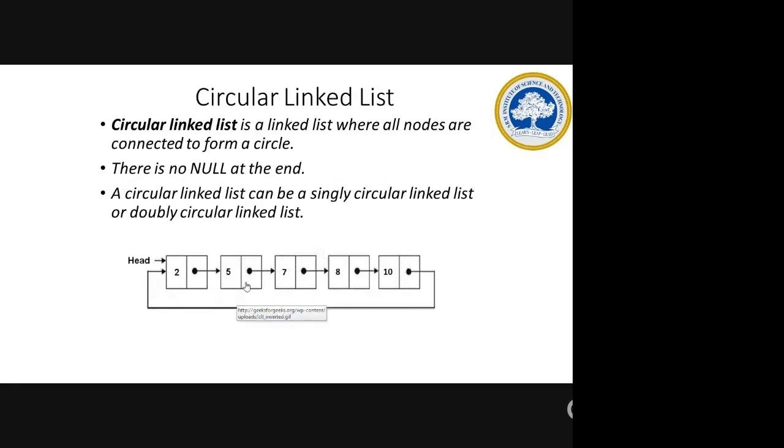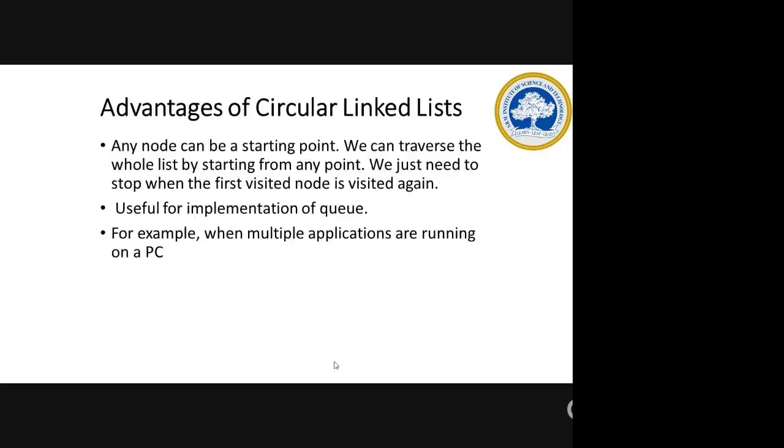But say in a single linked list, suppose you are starting from the node at the third location, then what happens? Only till 10 it will traverse. Since after that it becomes null, it cannot go and traverse the first two. But in this case, you can fix the starting point as any node and you can start. That is the thing over here.